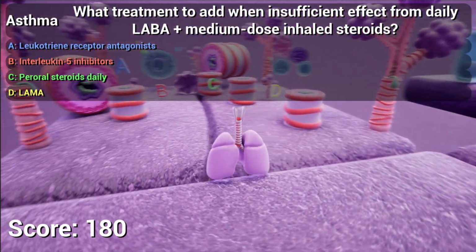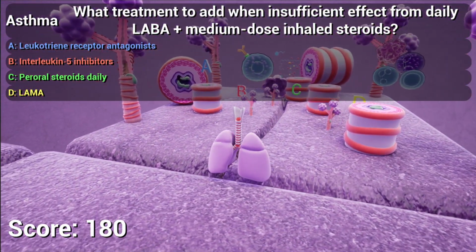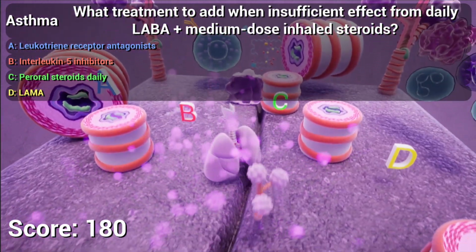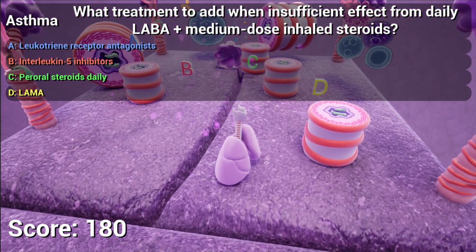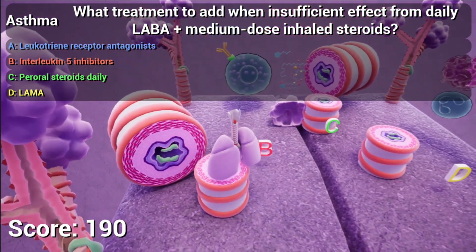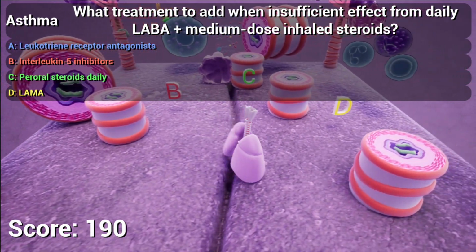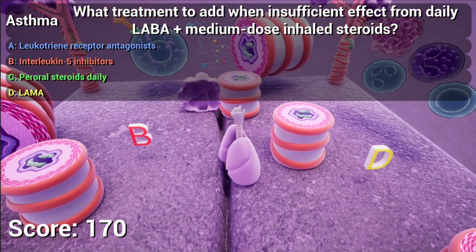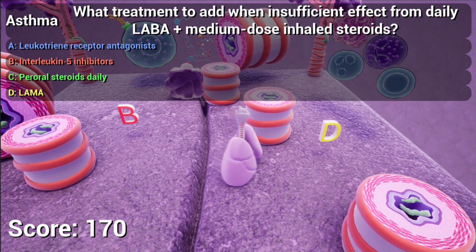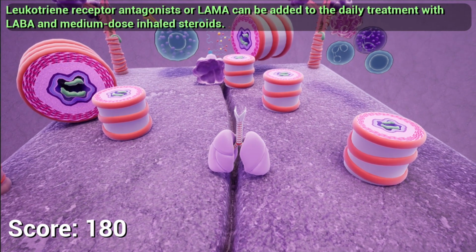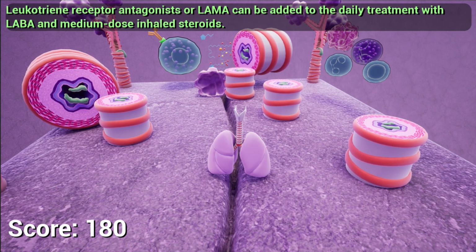What treatment can you add when there is insufficient effect from daily LABA plus medium-dose inhaled steroids? A. Leukotriene receptor antagonists. B. Interleukin-5 inhibitors. C. Peroral steroids daily. D. LAMA. Leukotriene receptor antagonists, or LAMA, can be added to the daily treatment with LABA and medium-dose inhaled steroids.